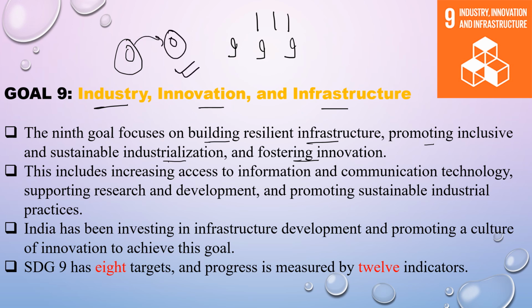This includes increasing access to information and communication technology, supporting research and development, and promoting sustainable industrial practices. India has been investing in infrastructure development and promoting a culture of innovation to achieve this goal. Now, this goal has 8 targets with 12 indicators.